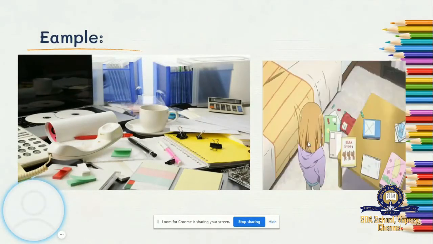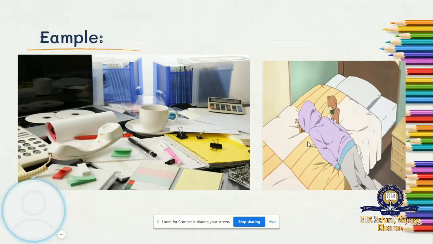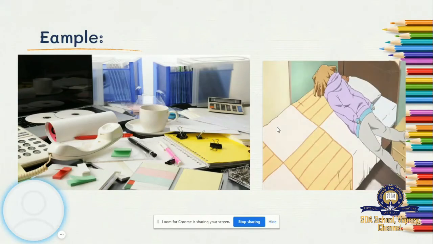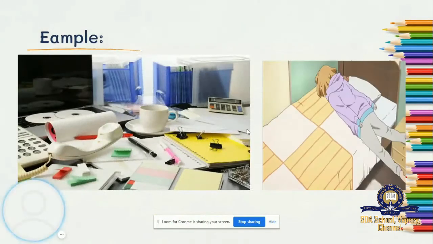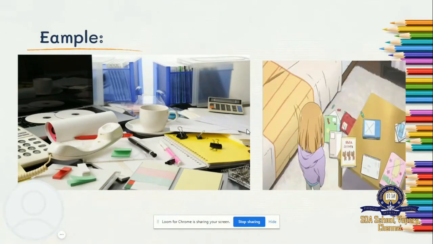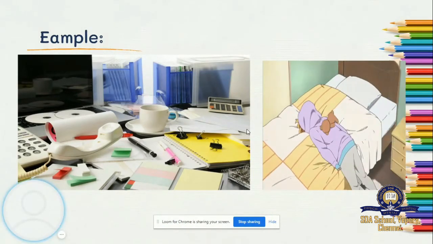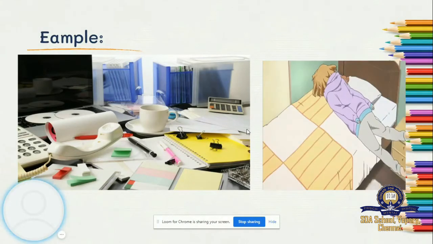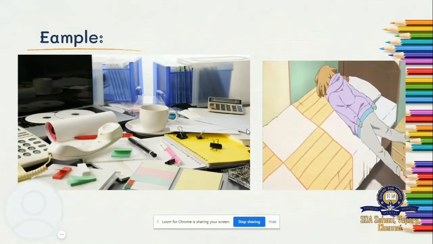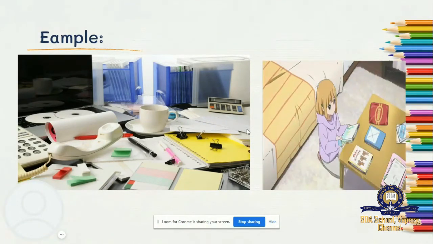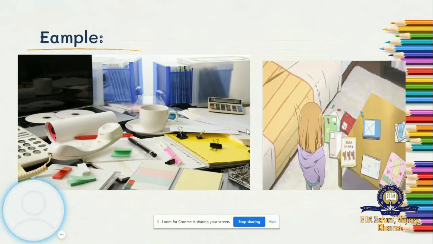Okay, I'll give you one example which you will understand very clearly. First example is, at your house you have your desk, study table. In that study table, if you put your books scattered around, your calculator, your mobile phones, your CDs, your laptops, notes, pens, everything, if you scatter it, if you want to find a particular book in an urgent moment, you will not be able to find it. Why? Because you have not organized your table.